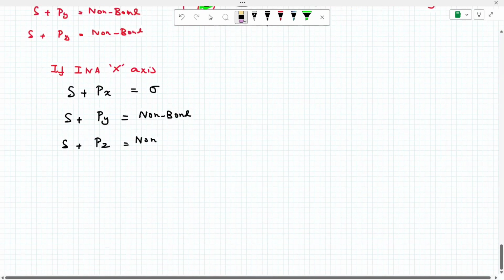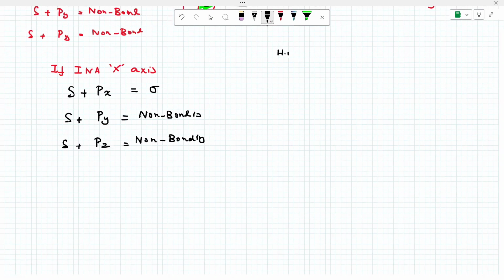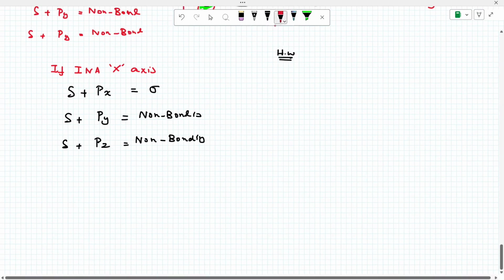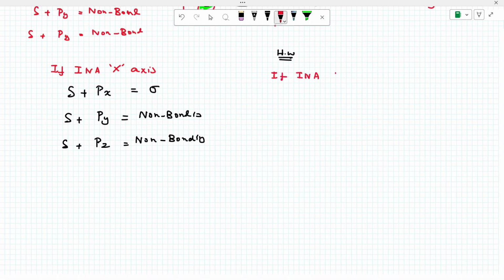Homework: if I take the Y axis, S orbital plus PX, what is the answer? S orbital plus PY, what is the answer? S orbital plus PZ? Tell me this one in the group. Simple.